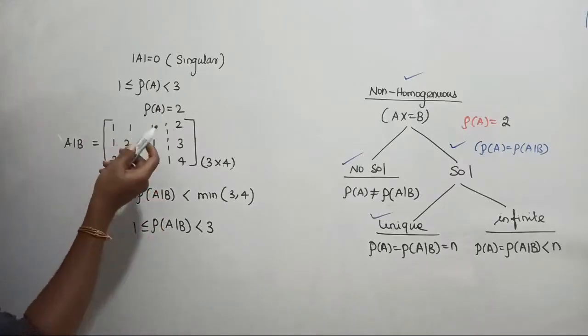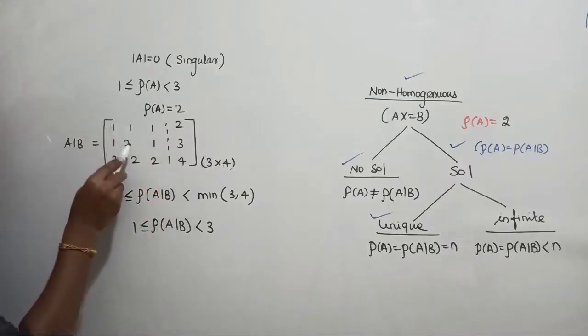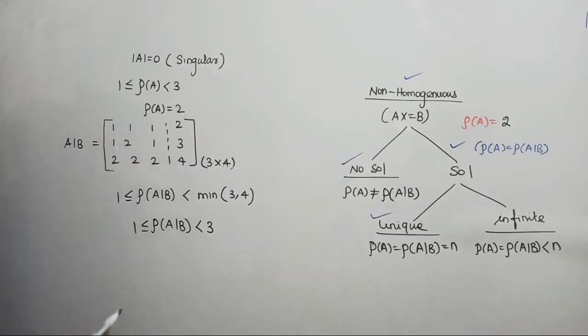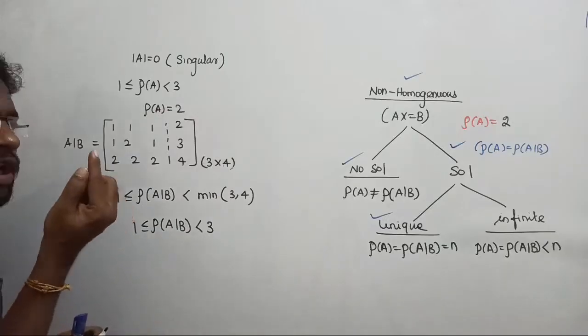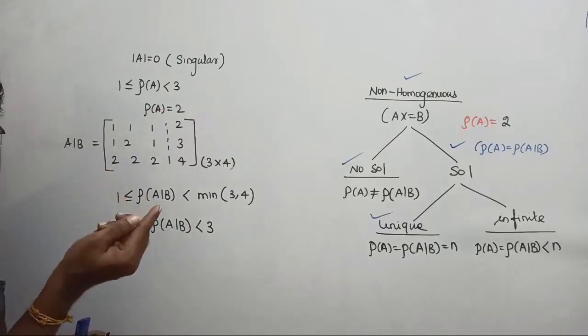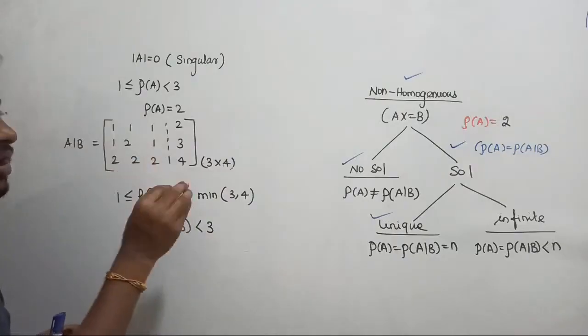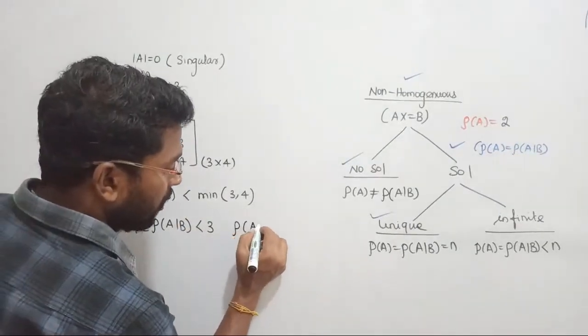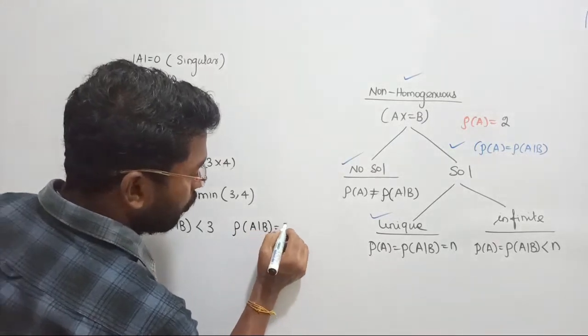Now take any one combination of 2 cross 2. See that, if you take just this one, 2 minus 1 will become not equal to 0, because determinant of the first 2 cross 2 matrix here itself I am getting not equal to 0. I said out of all possible combinations of 2 cross 2 matrix, if the determinant of any only one 2 cross 2 matrix is not equal to 0, then that system rank is going to be 2 only, right? So the conclusion is rank of A augmented B also will become equal to 2 only.